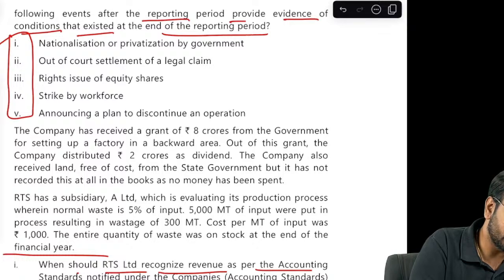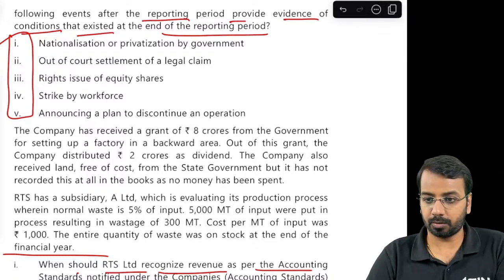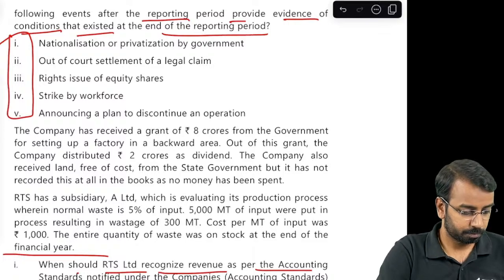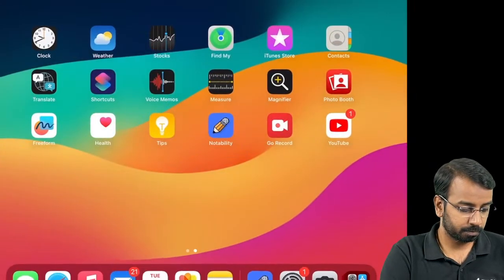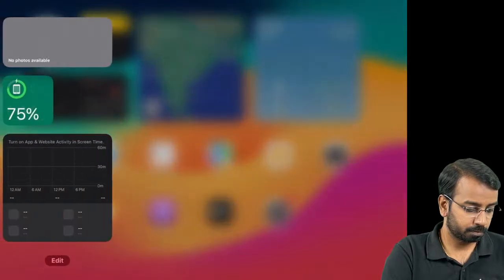The company has received a grant. Sorry, something is wrong with my pencil. Just give me a couple of moments.